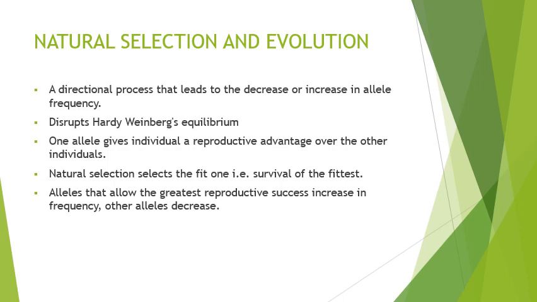Better adaptation means better reproduction, or a higher reproductive rate. So definitely that allele will be a reproductive advantage, and the alleles which allow the greatest reproductive success increase in frequency. Other alleles will definitely still be there.